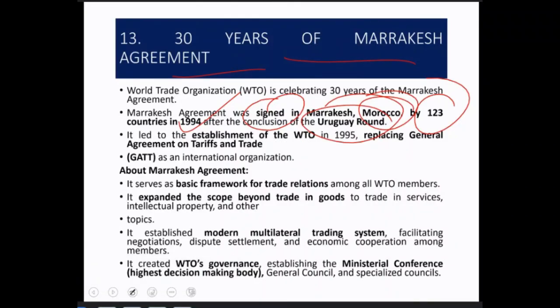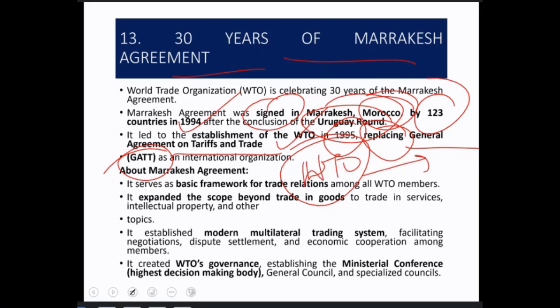Marrakesh round is a very important, it was a very important agreement. Why? Because it led to the establishment of World Trade Organization 1 year after the agreement, that is in 1994. আৰু অলপ আগতে আমি GATT পঢ়িছিলো, that is General Agreement on Trades and Tariff, replace কৰি দিছিলে. Okay, WTO, the World Trade Organization, I think everyone knows, replaced the GATT, that is General Agreement on Tariffs and Trade, which was also an international agreement, organization.